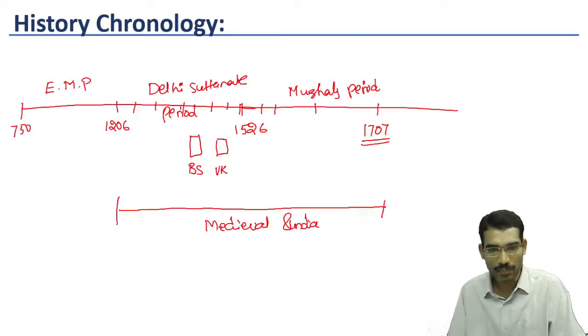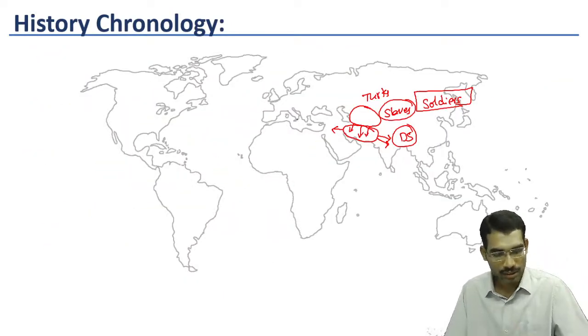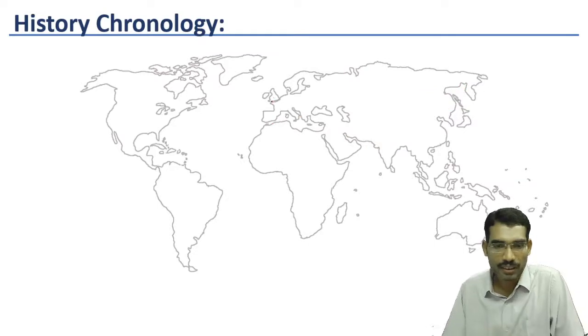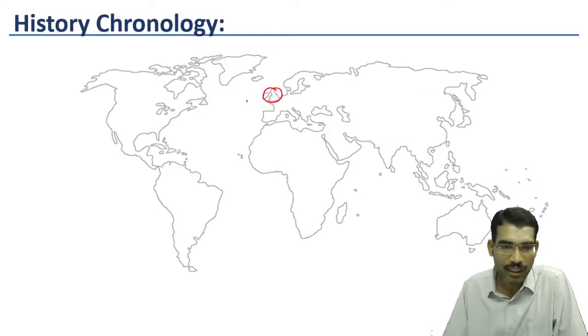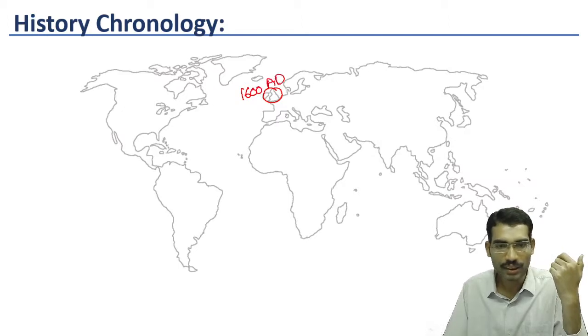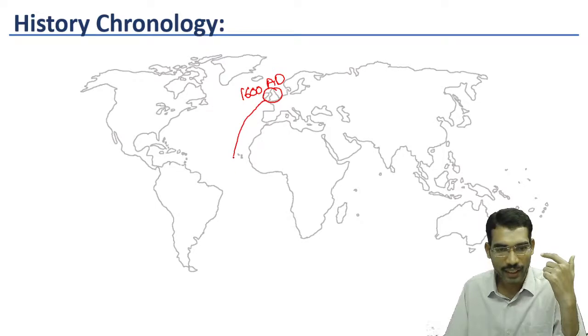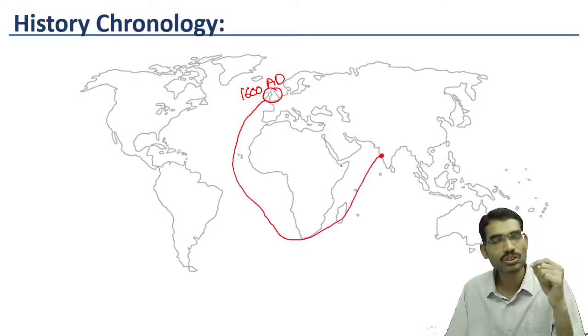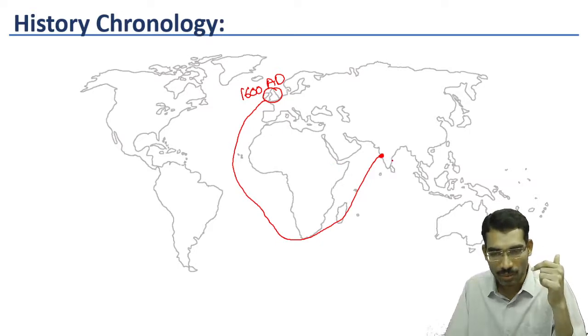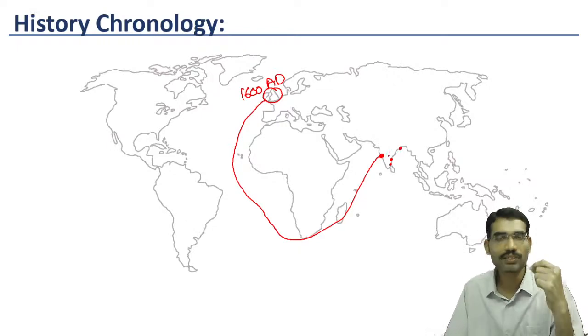East India Company was created in London in 1600 AD, and gradually they came to India and established a factory at Surat. Then they established another factory in Machilipatnam. Likewise, in different parts of the country, they established factories.